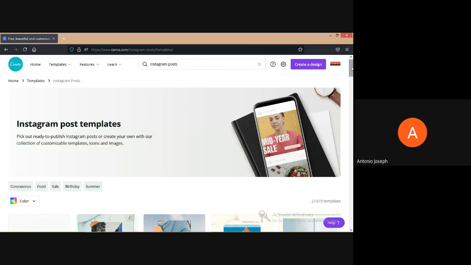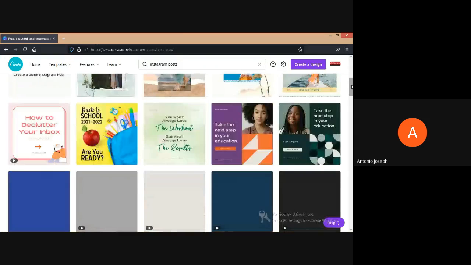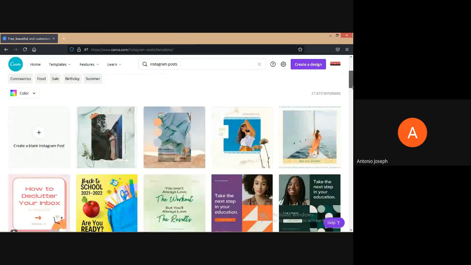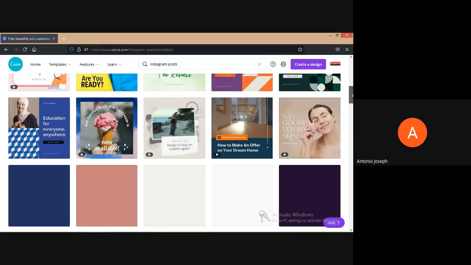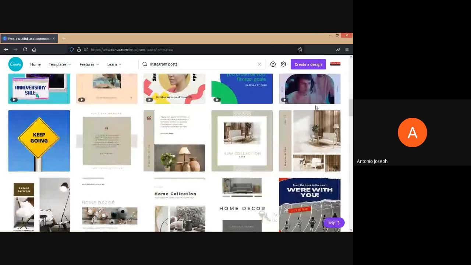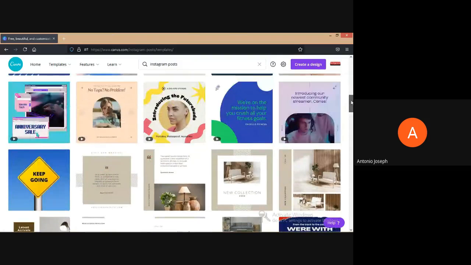Now we can see there are lots of templates available. We can just scroll one by one. In some there are videos also. See, an icon of video is also there in this particular template.